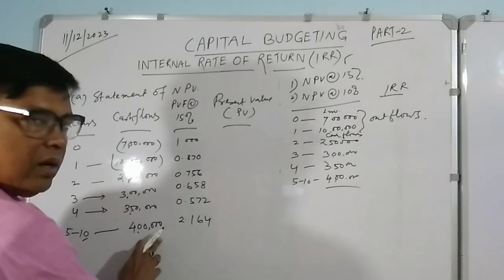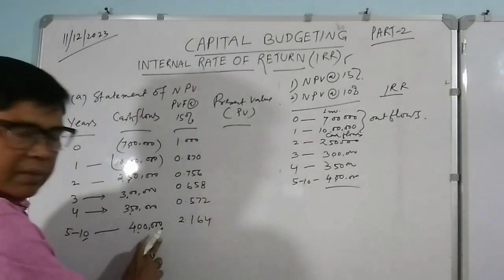This is the same figure, so no need of calculating separately.